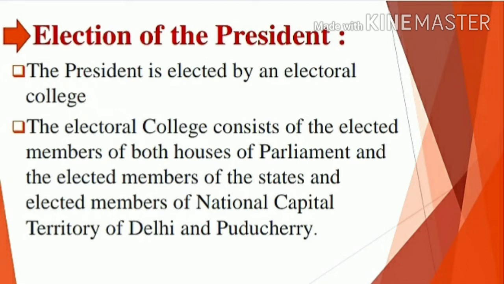In that way, the Electoral College will elect the President of India. After the election is over, the term of office for a president is 5 years and certain powers are allotted to our president. Now we'll move into the powers of the president.